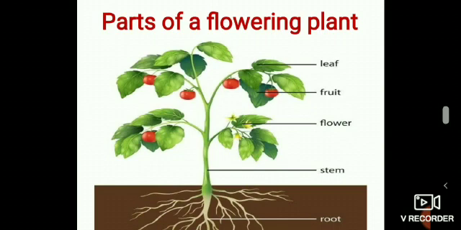Various parts of a plant perform different functions to keep it alive. Let us study the parts of a flowering plant. Yes, we already know the parts of the plants, right? What are the parts of the plants? Root, stem, flower, leaf, and fruit. The underground part of the plant, or the part that remains in the soil, is called root system. It consists of main root and a number of branching roots.